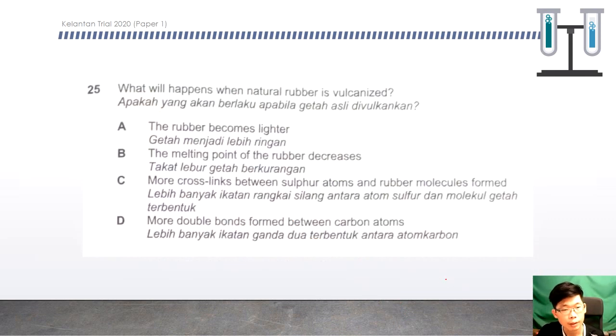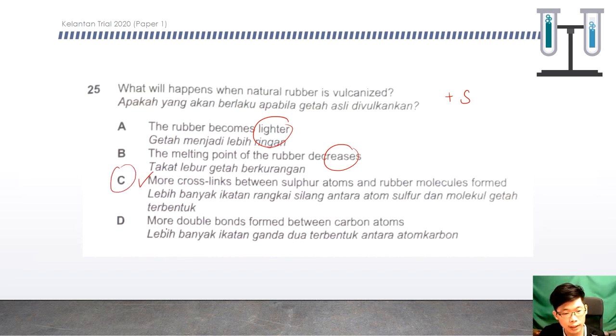25. What will happen when the natural rubber is vulcanized? Vulcanized means addition of sulfur. So the rubber becomes lighter? No, it won't become lighter. The melting and boiling points will decrease? Should be increased. More cross-links between the sulfur atoms and the rubber molecules will form. So this statement is correct. C should be the answer.